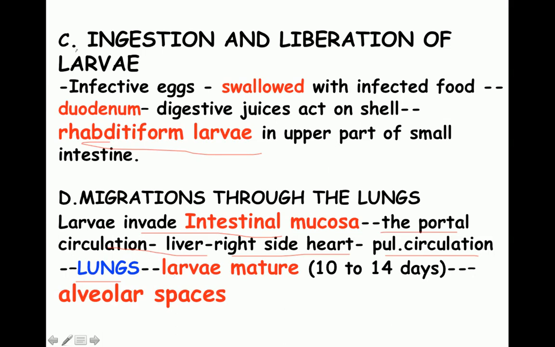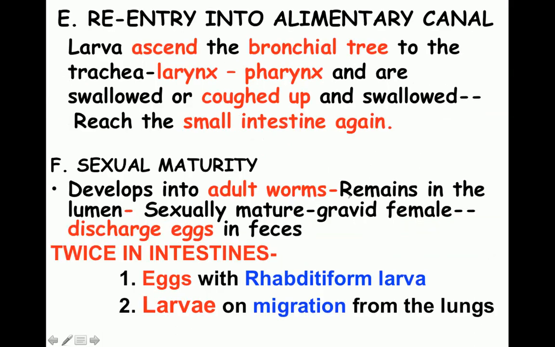So stage 3 was ingestion and liberation of the larvae in the small intestine, and stage 4 is migration through the lungs. Then comes the fifth stage, where there is re-entry into the alimentary canal. When this larva attains a specific size, it ascends the bronchial tree, passes over the larynx and the pharynx and is swallowed. Or when it sheds its cuticle, it produces an allergic reaction.